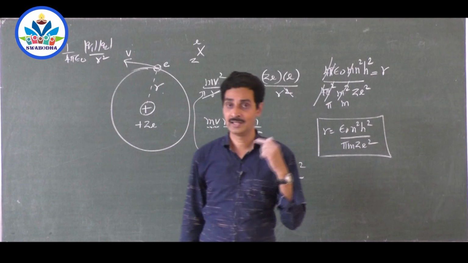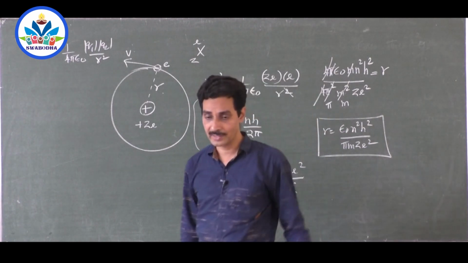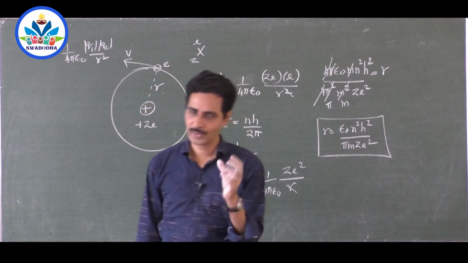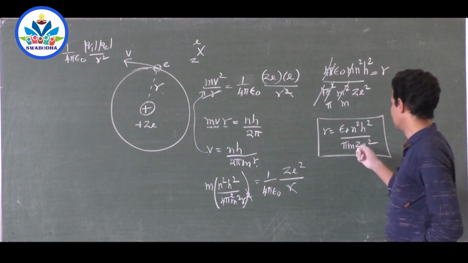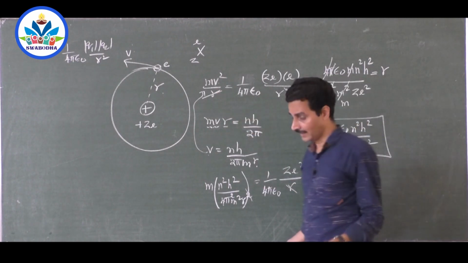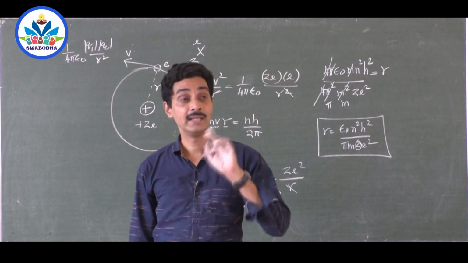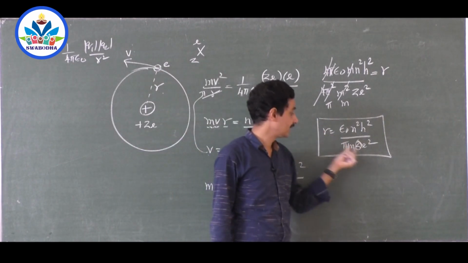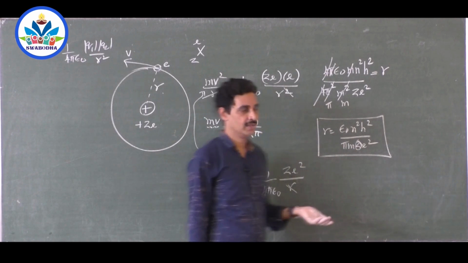Actually in the derivation in the textbook, there is no Z, because Bohr applies all his theory to the smallest, simplest atom, that is hydrogen, containing 1 proton and an electron revolving around the nucleus. So Z is 1. Z is already made 1 and it is derived. I will derive it again without Z. But better you study the derivation with the Z. Why? In the entrance exam, they will change this Z and ask you what the radius is, how radius depends on Z, for simple hydrogen-like atoms.